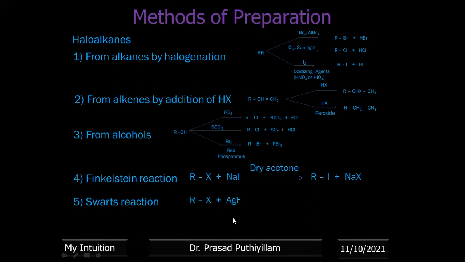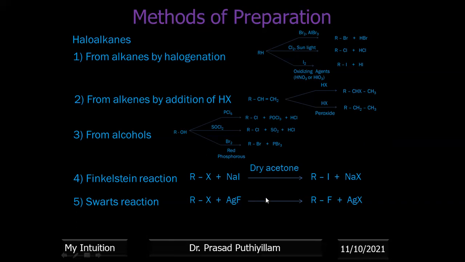Now the Swarts reaction is mainly done to get alkyl fluorides. It is very difficult to get alkyl fluoride by the other first three reactions, but it can be prepared from an alkyl halide. A chloroalkane or bromoalkane can react with AgF to get the corresponding alkyl fluoride.